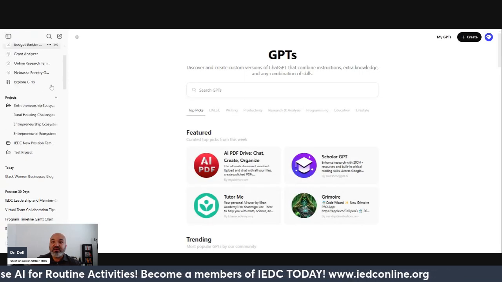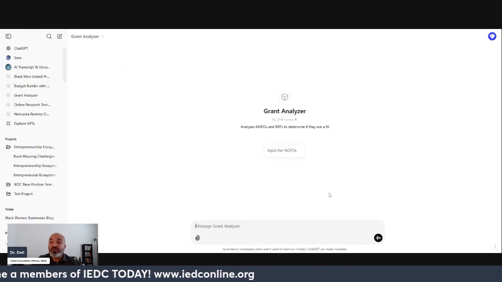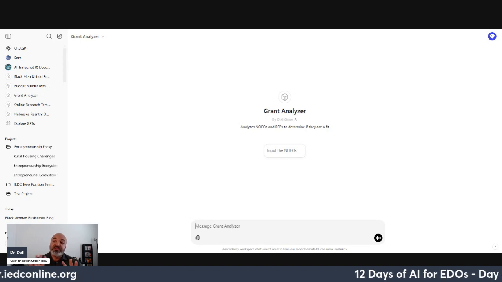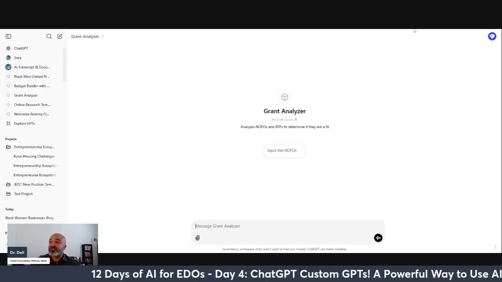Okay, so now we're going to go to my GPT, which I created that I actually do use. I call it a grant analyzer tool. And I'm going to show you how it works. Then we're going to go into the guts of it so you can kind of see a more sophisticated version of what I just showed you.